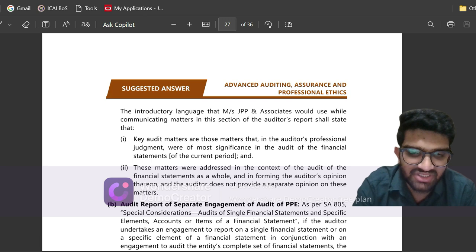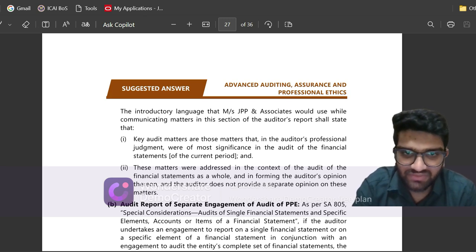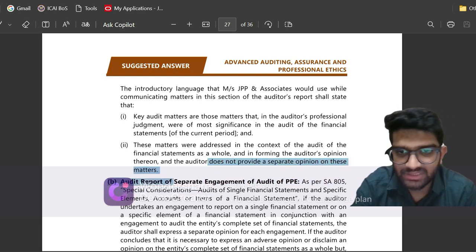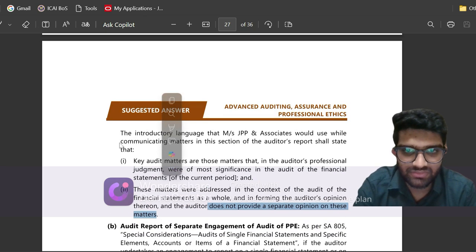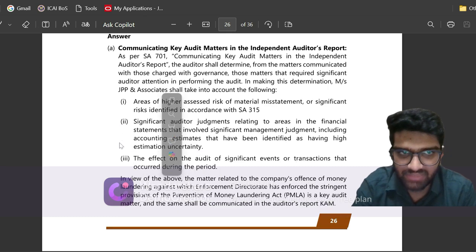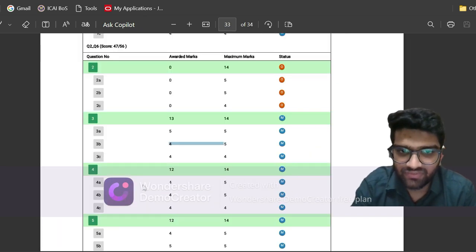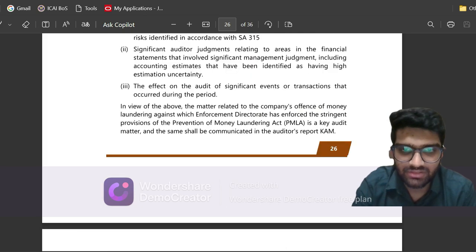First, the definition of the key audit matters which are the most significant in the audit of financials of the current period, and second, the auditor does not provide a separate opinion on these matters. So we have reached the answer exactly the same, but we have got question 4A 4 out of 5 marks.